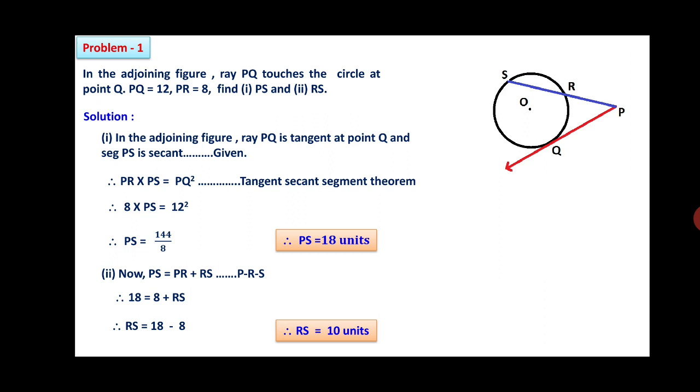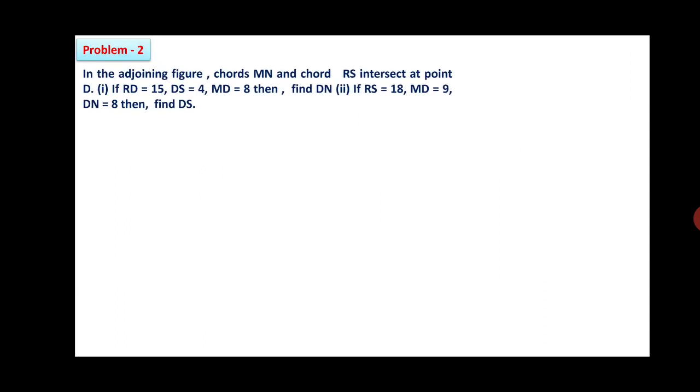Very simple problems asking for 2 marks. So I think you understood this one. We'll continue with the next problem, number 2. In the adjoining figure, chord MN and chord RS intersect at point D. If RD is 15, DS is 4, MD is 8, then you have to find DN. Secondly, if RS is 18 and MD is 9, DN is 8, then you have to find DS.